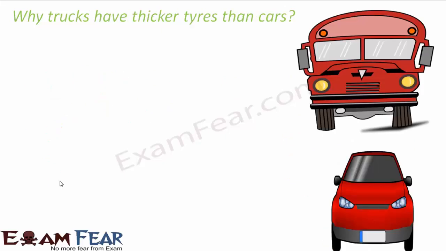Okay. Now let us also take the examples of the truck and the car. Why do trucks have thicker tires than cars? In the case of a truck, the mass is more. As a result, the weight of the truck is more. Whereas in the case of a car, the weight is comparatively less. The weight of a truck or a bus or a goods carrying vehicle is more, but the weight of a car is comparatively lesser.